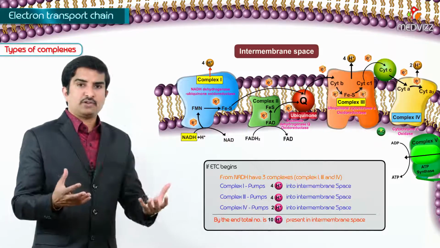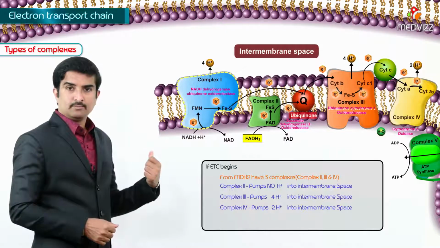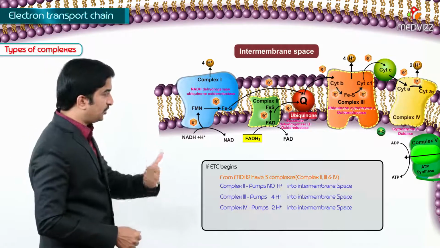If the electron transport chain begins from FADH2, we do not have complex 1. We have complex 2, complex 3 and complex 4.